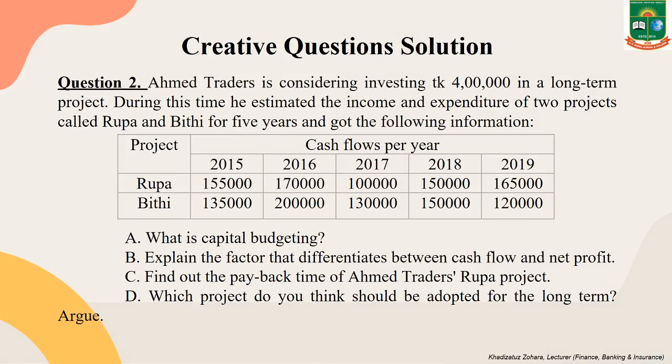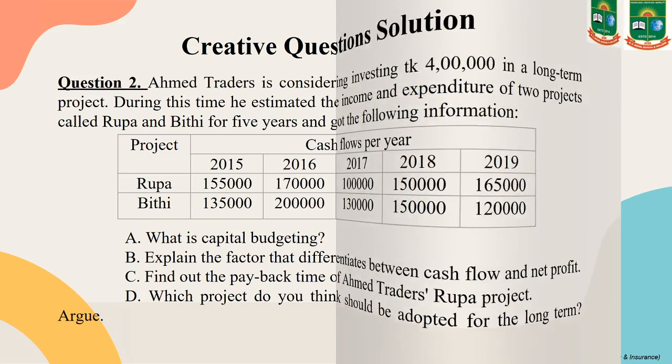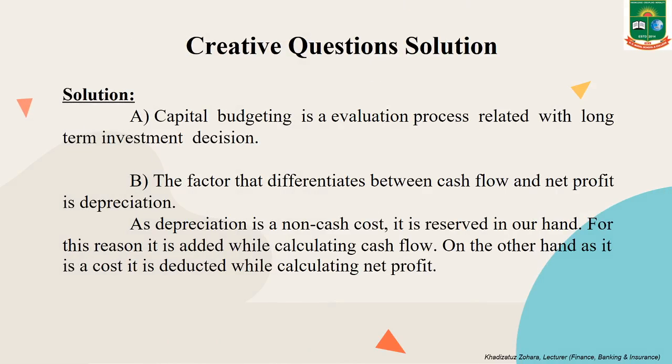Number B, explain the factor that differentiates between cash flow and net profit. The factor that differentiates between cash flow and net profit is depreciation. As depreciation is a non-cash cost, it is reserved in our hand. For this reason, it is added while calculating cash flow. On the other hand, as it is a cost, it is deducted while calculating net profit, and that's why it differentiates between cash flow and net profit.